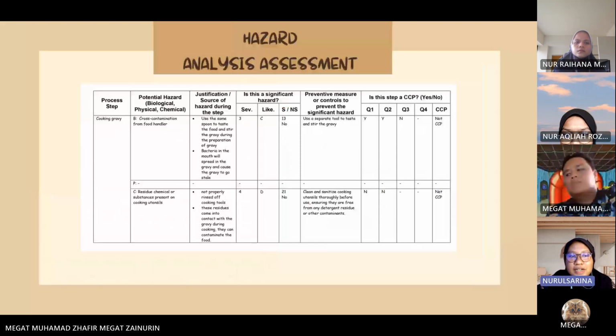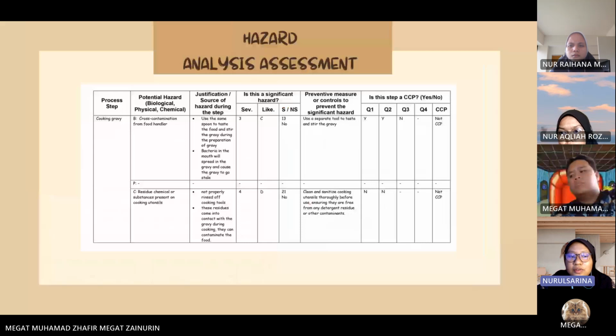So next is cooking gravy. In this step there are two potential hazards, which are biological and chemical. For biological, the hazard is cross contamination from the food handler. Why does this happen? Because the same spoon is used to taste the food and stir the gravy during preparation. So bacteria in the mouth will spread in the gravy and cause the gravy to go stale. This hazard is not significant. To prevent it, the food handler should use a separate tool to taste and stir the gravy.